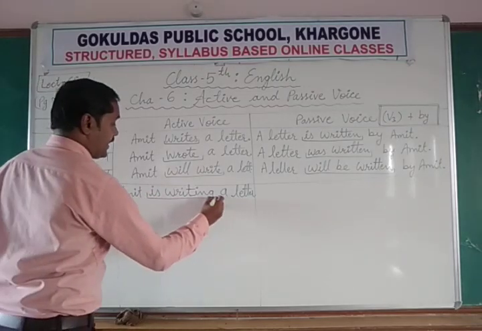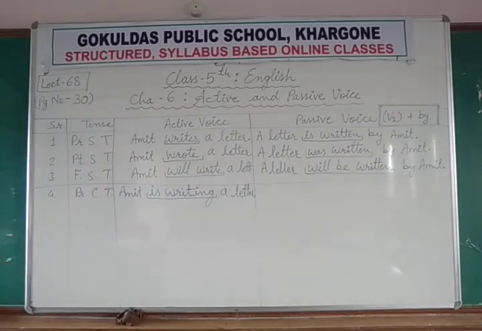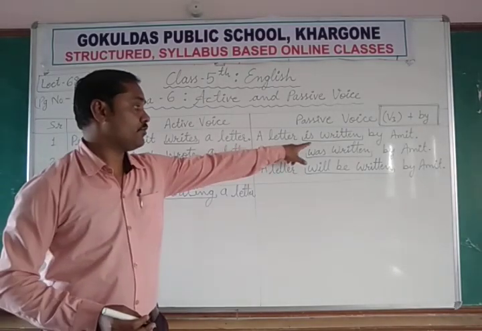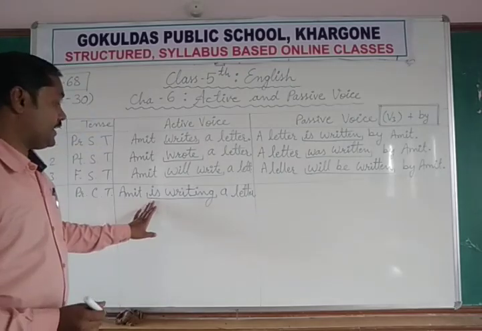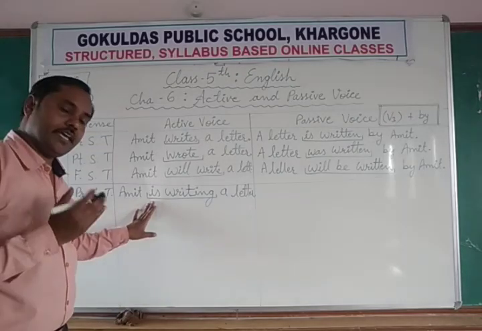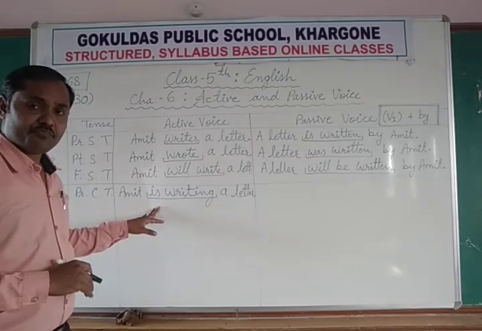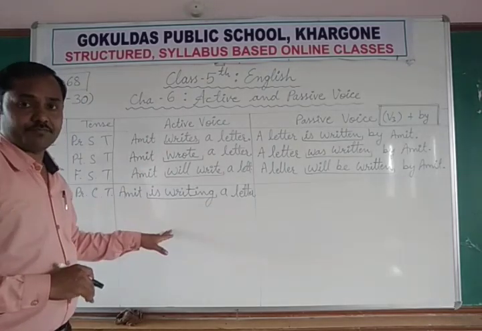Sorry, not double T. Here is writing is the verb. Amit is writing a letter. Here in continuous tense we already use is, am, are, was, were in the active voice also.